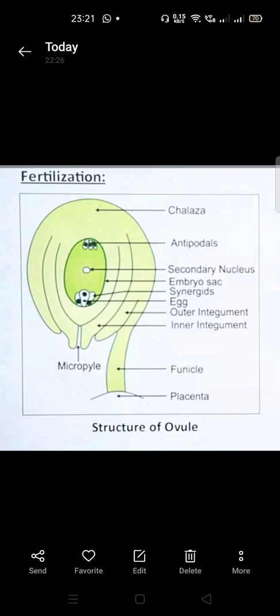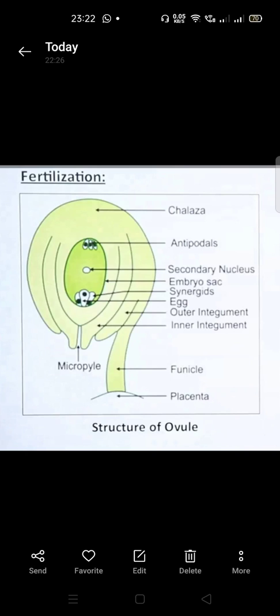That's it, students. So chalaza is the opening actually. Then after it, antipodals. Antipodals means what? These are 3 cells with 3 nuclei. They do not take part in sexual reproduction; they are only for protection. In the middle there are actually 2 nuclei, but it is considered to be 1 cell, because the 2 nuclei are not detached. It is denoted by 2n, because 2 sets of chromosomes are present, and this is called the secondary nucleus, or the 2 polar nuclei.